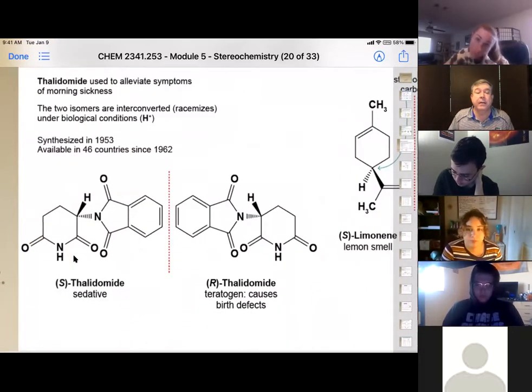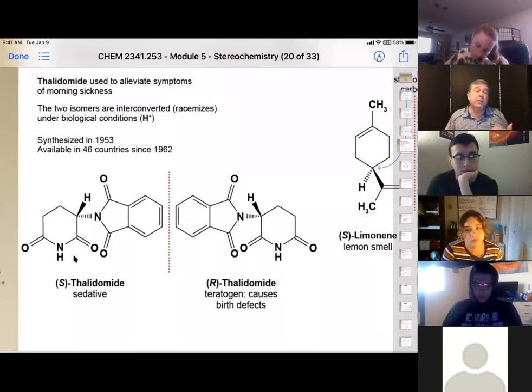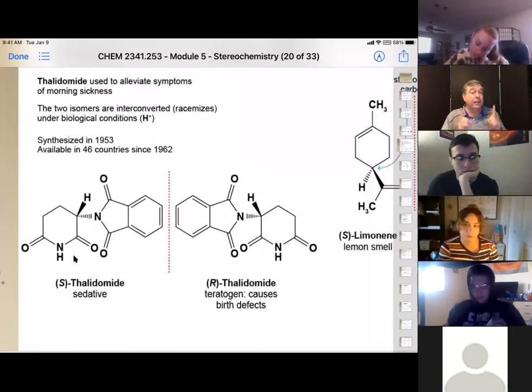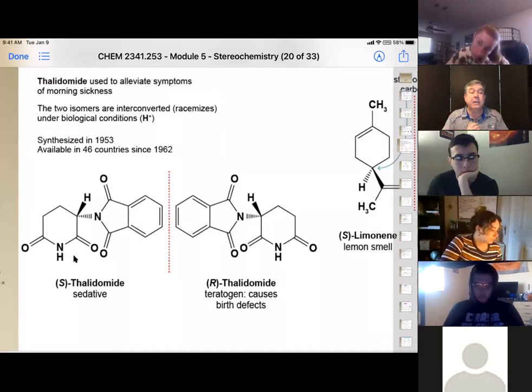It's thalidomide. Thalidomide in its S isomer, and we'll talk about S and R later, is actually a really good sedative, and it was used to relieve morning sickness in pregnant women in the 1950s and 60s. Unfortunately, what they didn't know at the time was that the R isomer, which was made at the same time as the S isomer, is actually what we call a teratogen. A teratogen causes birth defects.